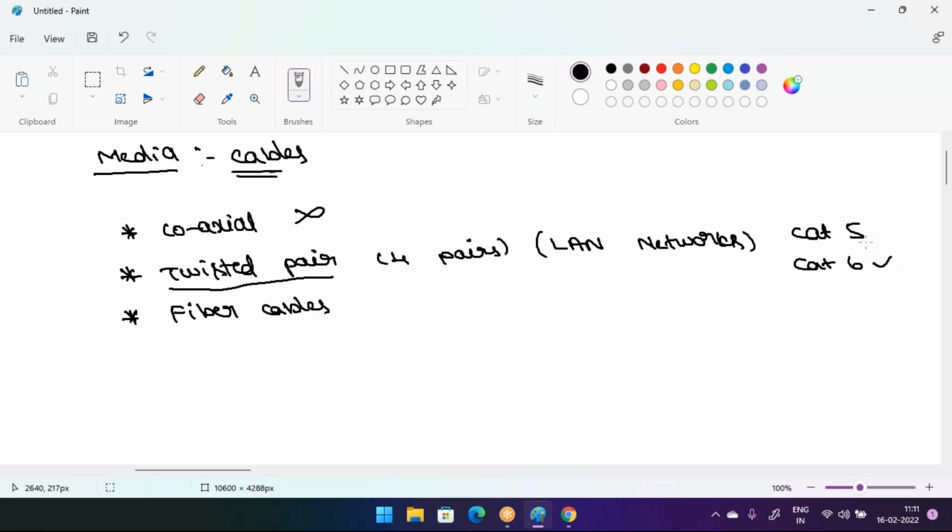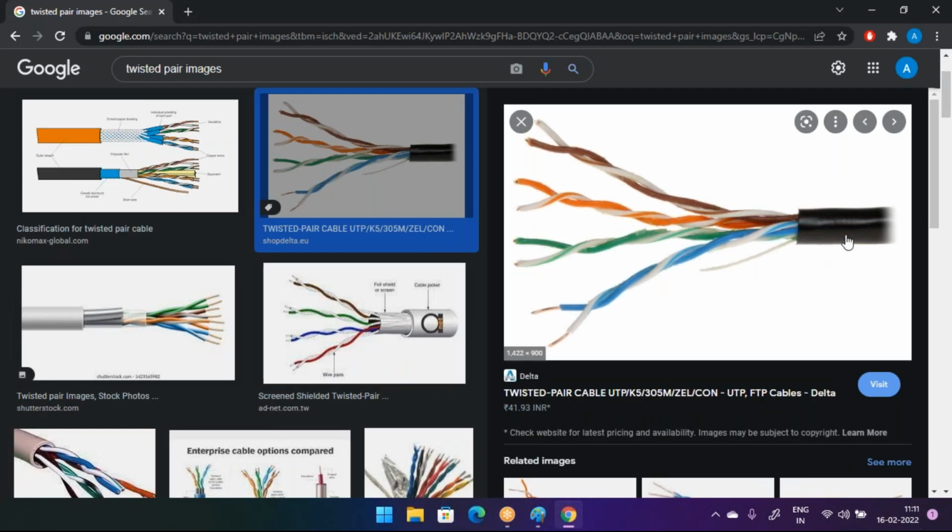Sir, how can we find whether this is a cat5 cable or a cat6 cable? When you see a cable like this, you can see its name on the cable as well, cat5 or cat6.